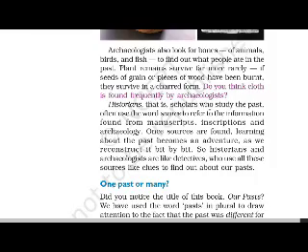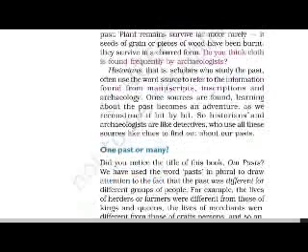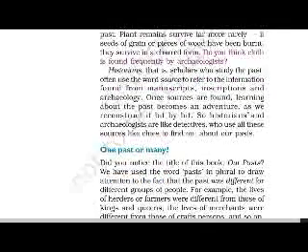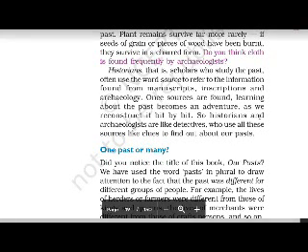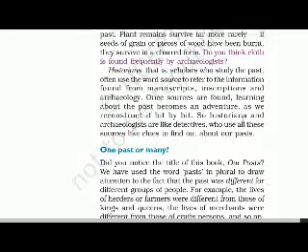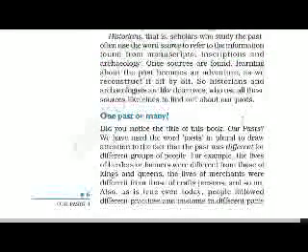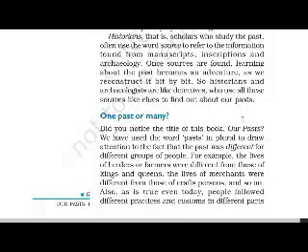Historians, that is, scholars who study the past, often use the word source to refer to the information found from manuscripts, inscriptions and archaeology. Once sources are found, learning about the past becomes an adventure, as we reconstruct it bit by bit. So historians and archaeologists are like detectives, who use all these sources like clues to find out about our pasts.